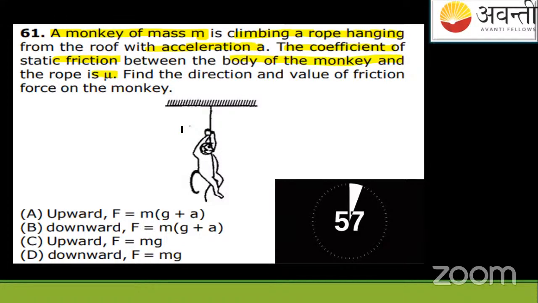The coefficient of static friction is what, students? Between the monkey's body and the rope is mu. Find the direction and the value of the friction force on the monkey. This is the question.